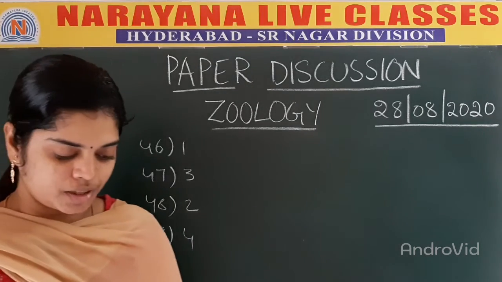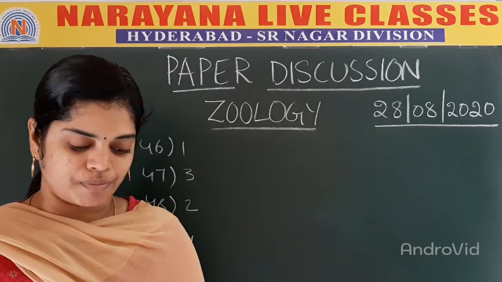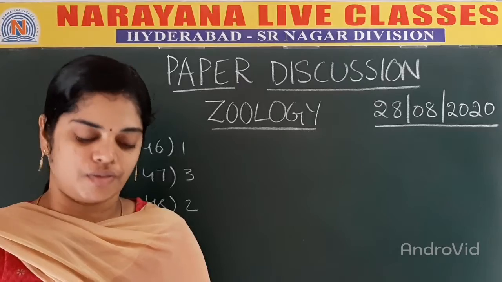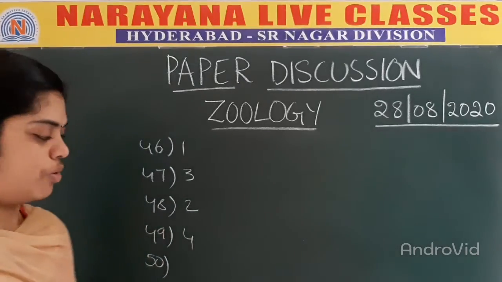Next, question number 50. The hepatic portal system is present in. So the hepatic portal system is present in all vertebrates. So the answer is 4.